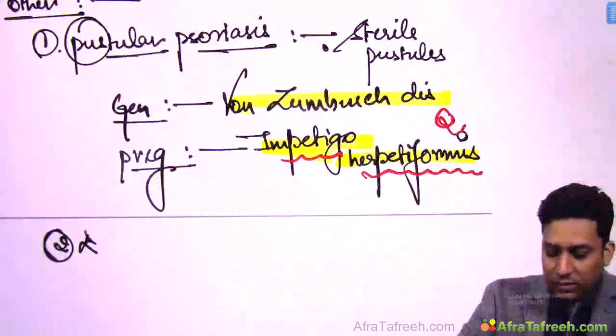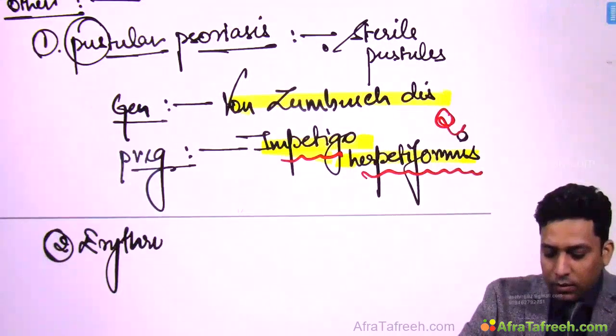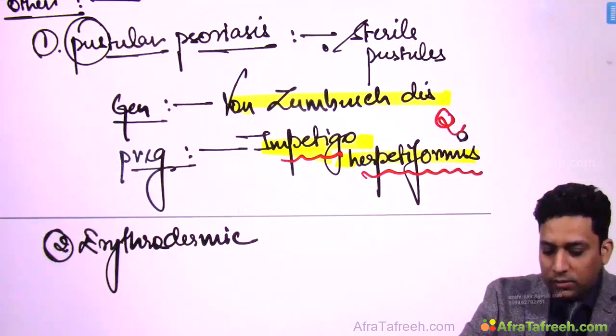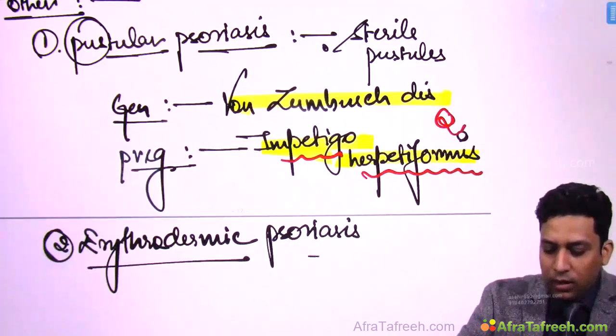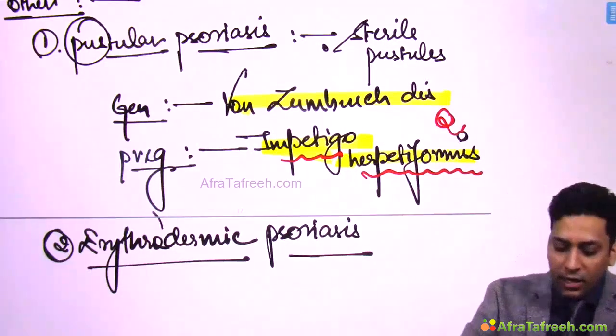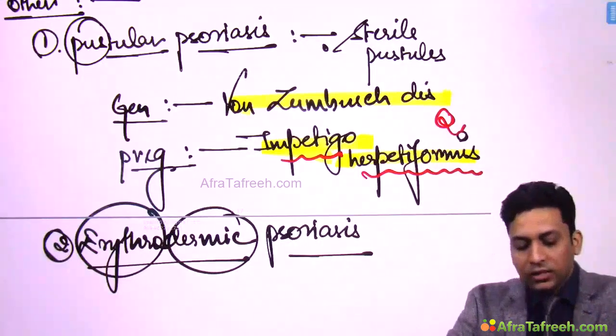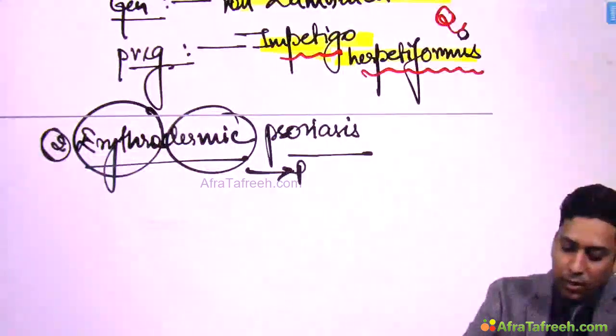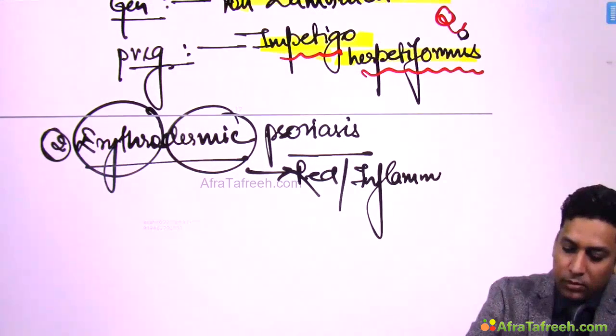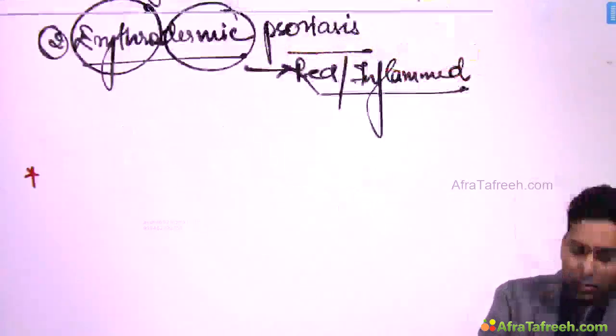Then second is erythrodermic psoriasis. Again, erythro means red, derma means skin. So erythrodermic, that is red skin is seen. So whole skin may become red or inflamed. So red or inflamed skin is seen.